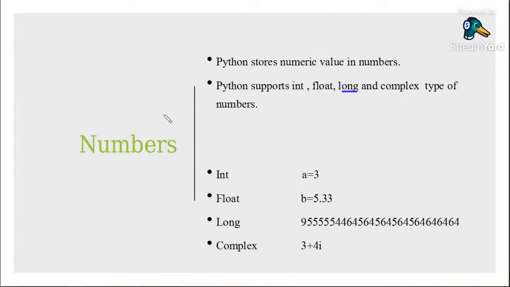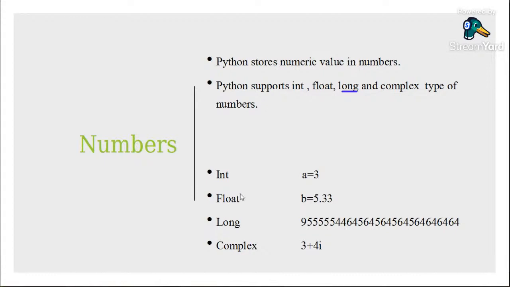Now, as we know, Python is a dynamically typed language. So you need not specify whether you are giving integer type of data, float type of data, or complex type of data. You just give the data, and it will automatically detect whether it is integer, float, or complex type of numbers.